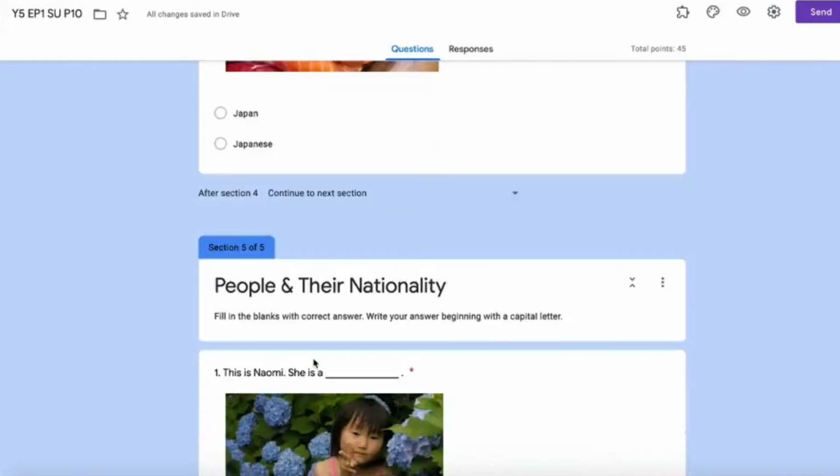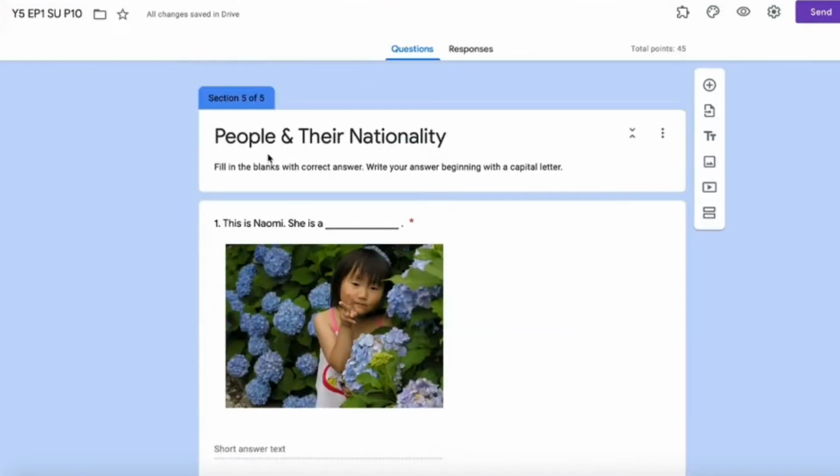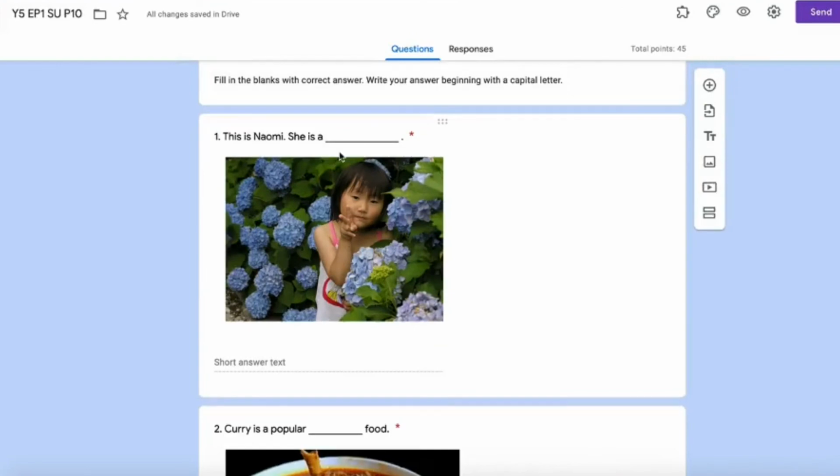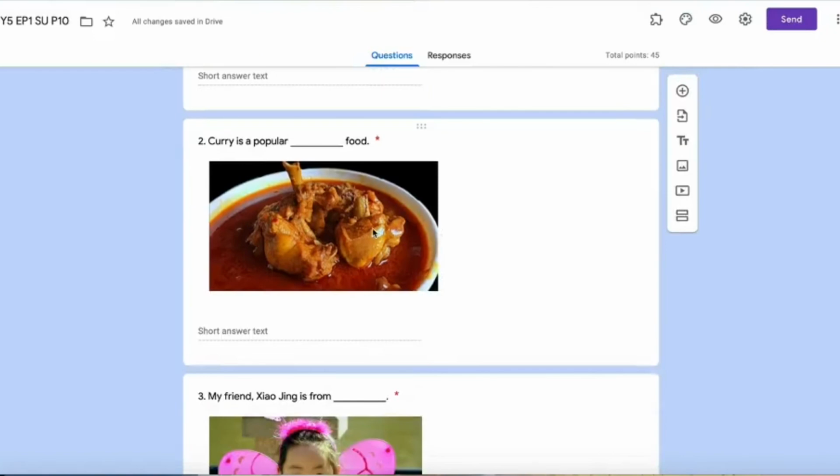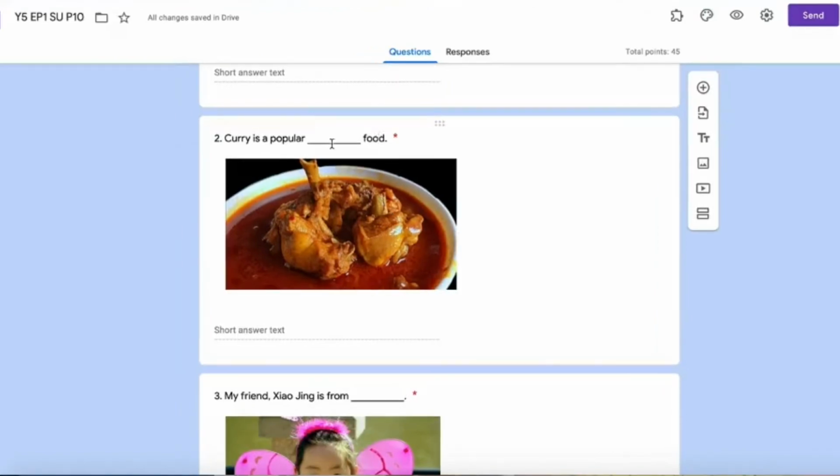Okay, last section. People and their nationality. Write your answer beginning with a capital letter. Mulakan dengan huruf besar. This is Naomi. She is a, okay, look at the picture here. Where do you think she is from? Okay, curry is a popular food. So is it India or Indian food?